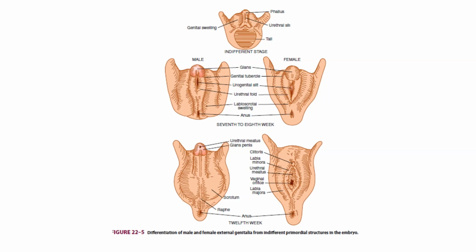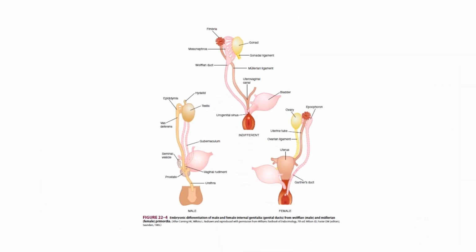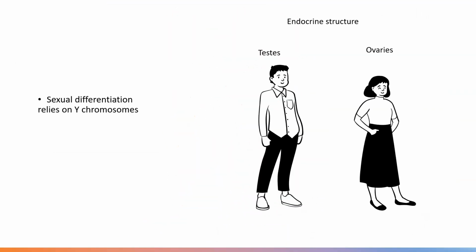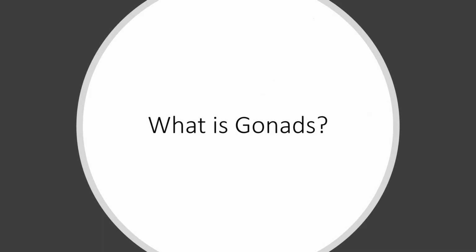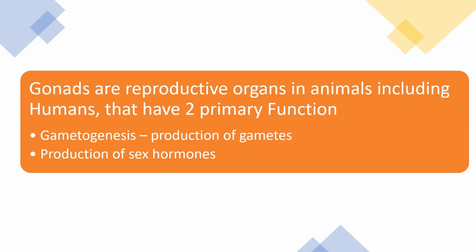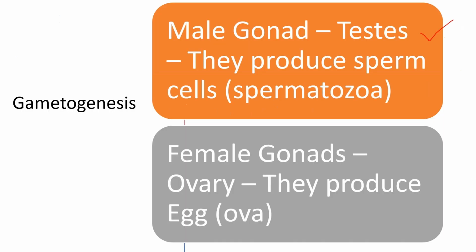Okay? There is a pair of endocrine structures known as testes in male and ovaries in female. Then, what are gonads? Gonads are reproductive organs in animals, including humans, that have two primary functions. One is gametogenesis, that is production of gametes. The second one is the production of hormones, the production of sex hormones. The male gonad is called the testes. They produce gametes called sperm, that is spermatozoa.